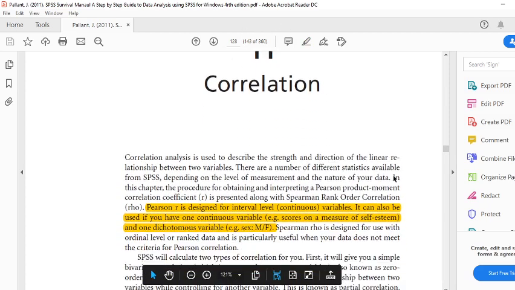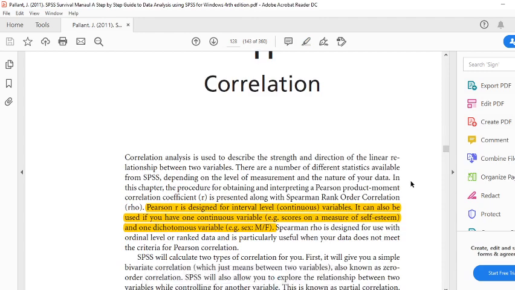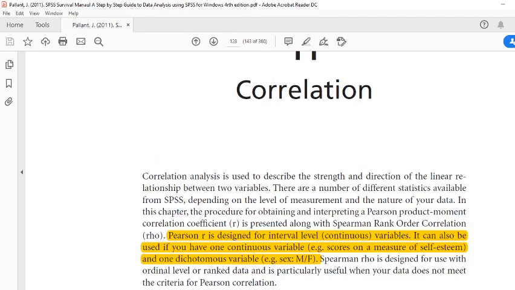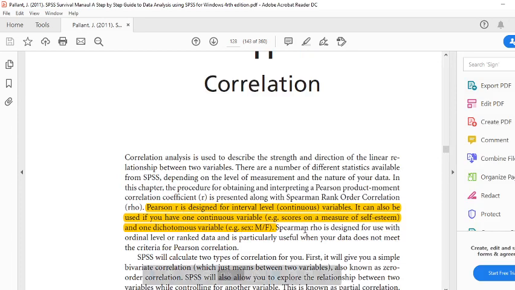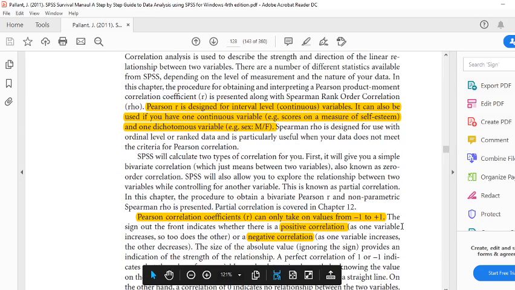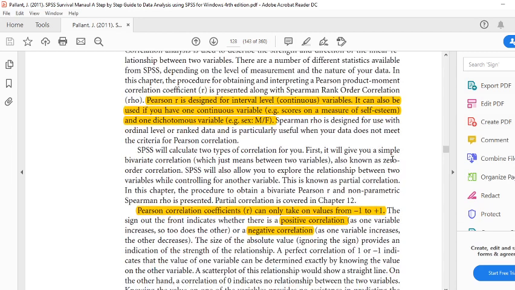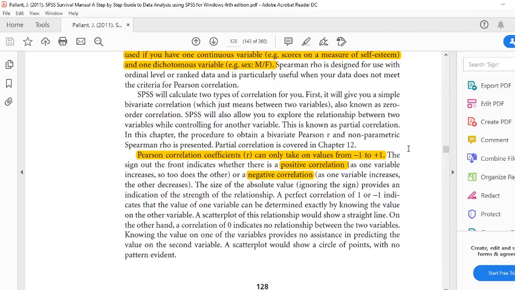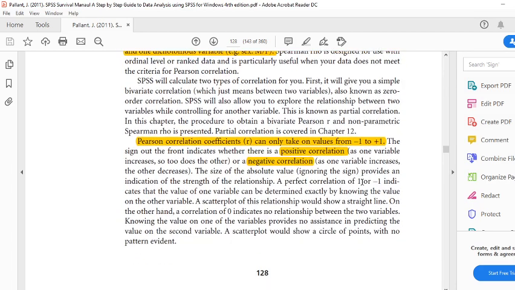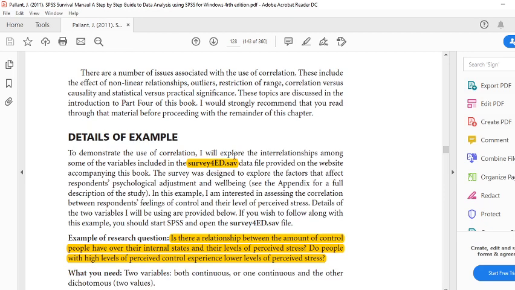I have already provided you this manual, and you can see the definition here. Pearson is designed for interval-level continuous variables, and in this example they are discussing negative and positive correlation, and they have used a survey method.